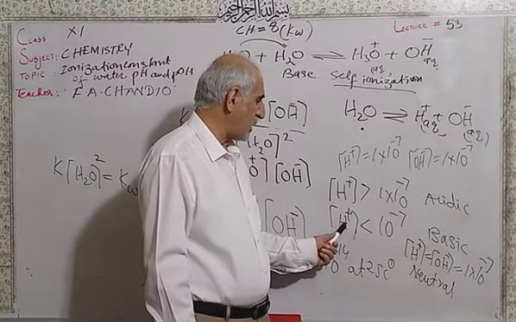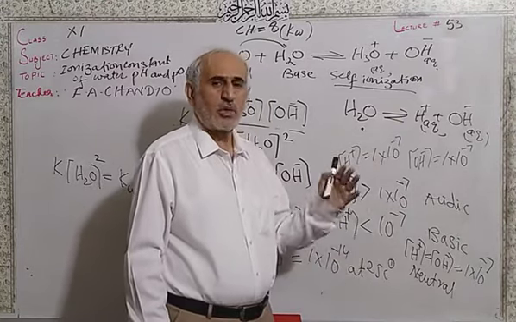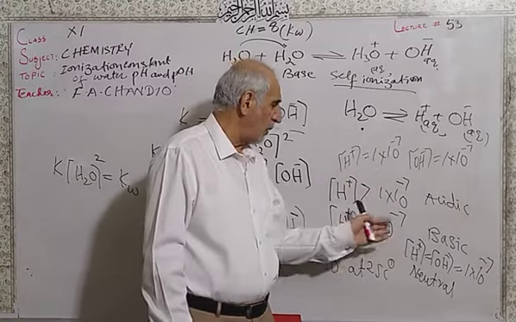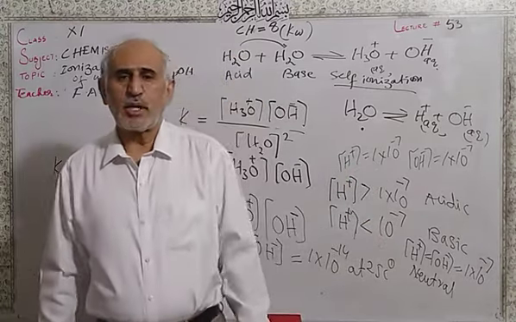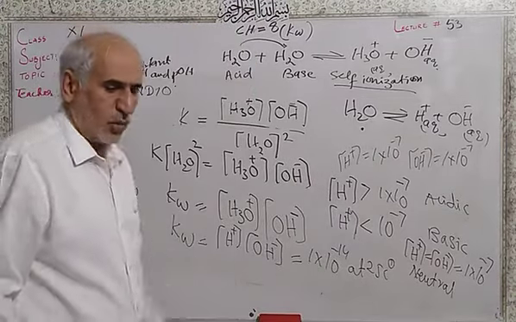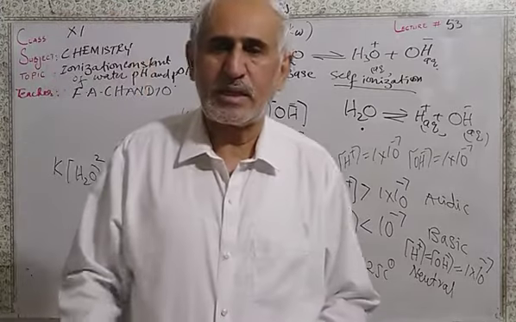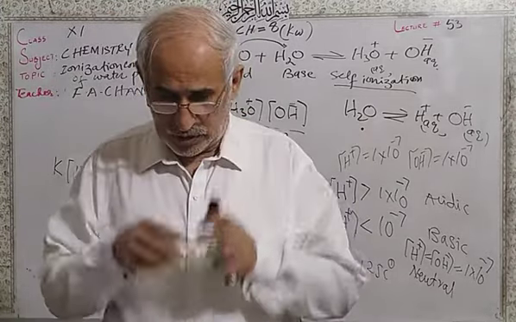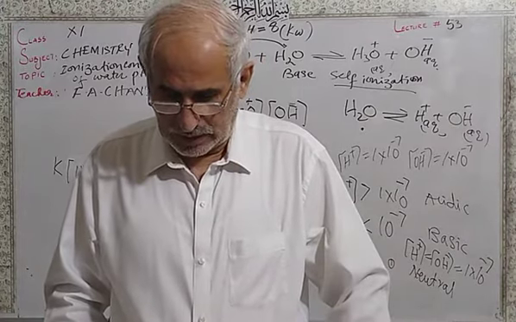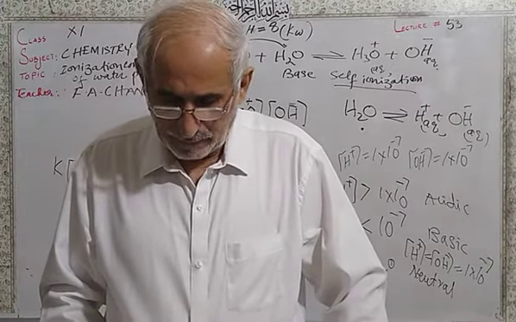And if the hydrogen ion concentration is going to be less, because you add base in it, the hydroxyl ion concentration will be more than 10 raised to the power minus 8, minus 9, the solution will be basic. And if both are equal, then the concentration is equal for both. The solution is neither acid nor base.